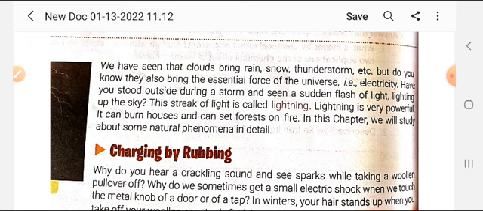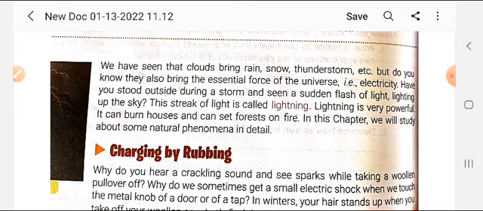So, student, don't take lightning lightly. Actually, lightning contains very powerful electrons, and when it strikes a house or forest area, it sets it on fire.